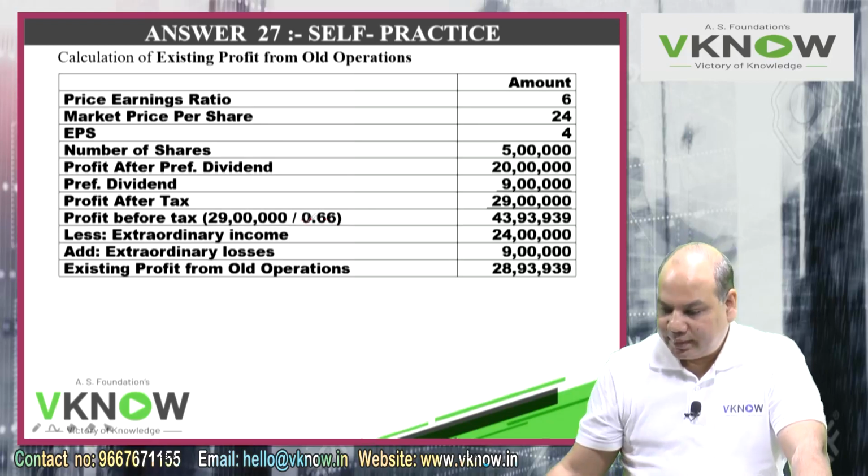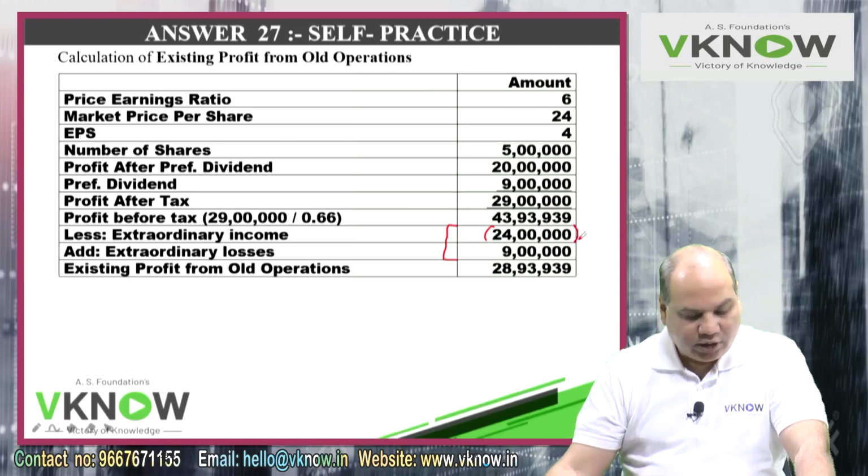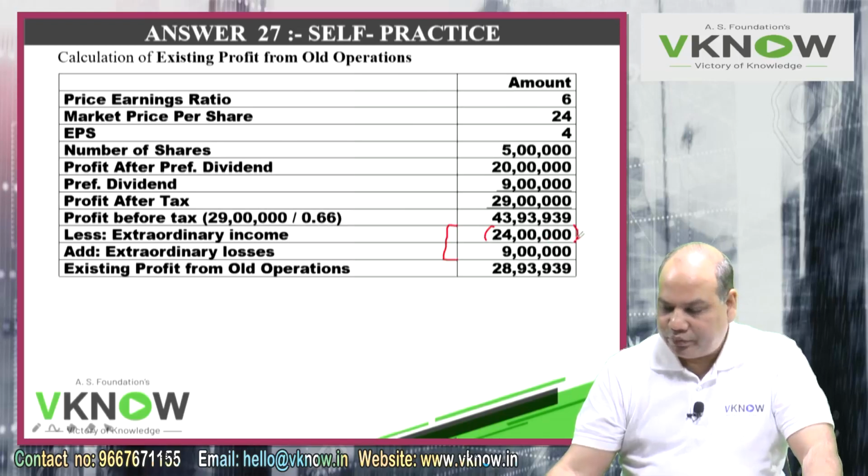93,939. So this is my PBT, but it includes some extraordinary loss and extraordinary gain, so we'll adjust that also. Less extraordinary income, in bracket write 24 lakh.